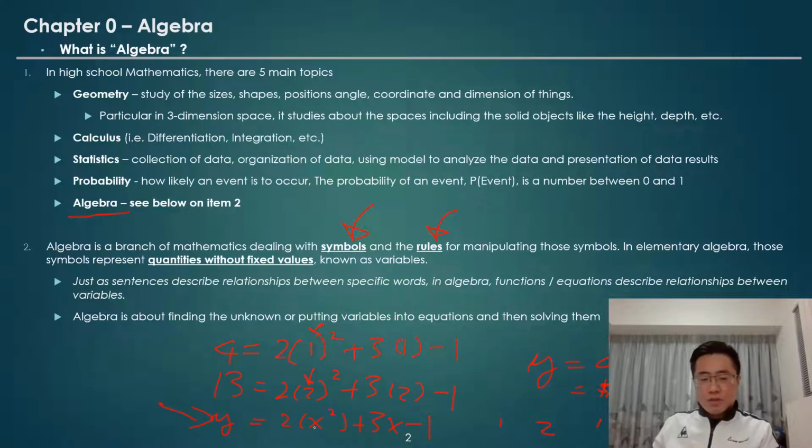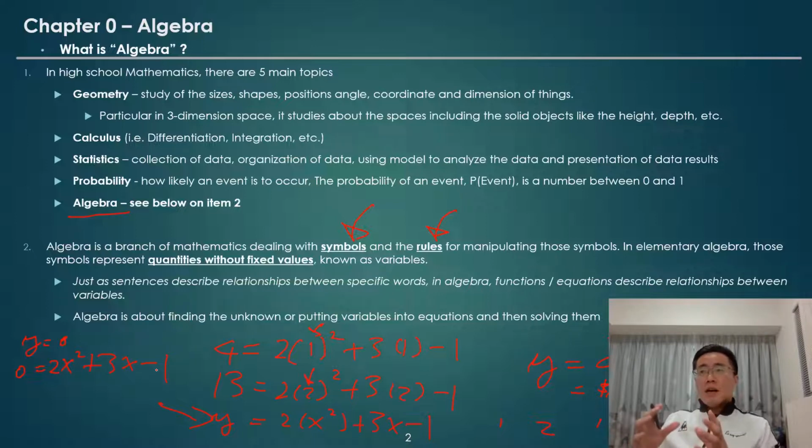Rather than setting the values for x, we set the value for y. For example, we want to set y equal to 0. It can be 1 or 2 or other values, but for simplicity we set y equal to 0. So now on the left hand side we have 0, and on the right hand side we have 2x squared, the same as before, plus 3x minus 1.